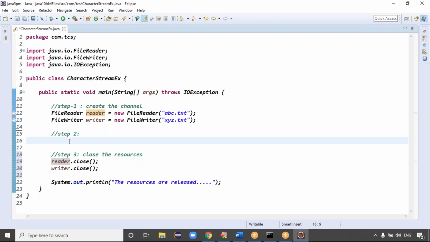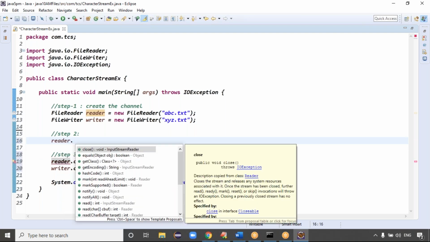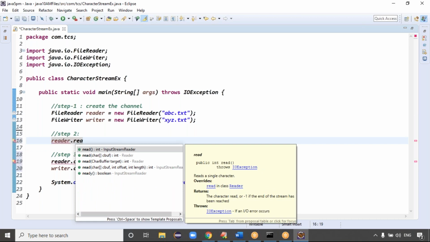Exactly. What is my requirement here? I want to read the data from the abc.txt file, right? To read the data from the abc.txt file, reader dot, what can you use? The read method, right? Read method, guys. What does it read?